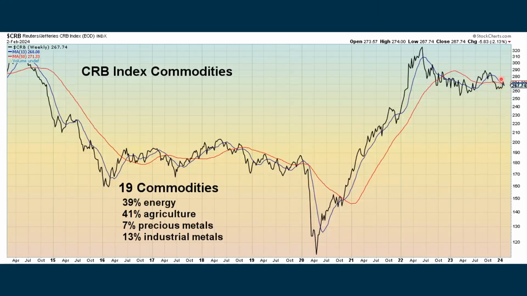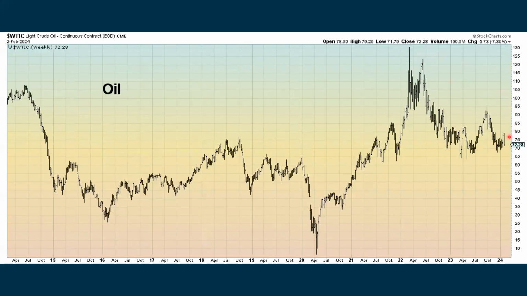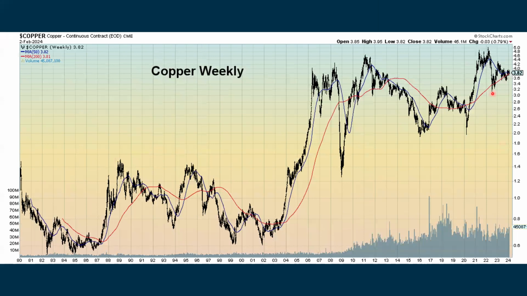Here's the CRB index where we're seeing a recent death cross, even though we did see a bit of a bounce this past week. The CRB index was down. Oil is still chopping around the 70s. We had some negative news come out of the Middle East and oil ended up going down. Figure that one out. Copper is still kind of working into a sideways trend.